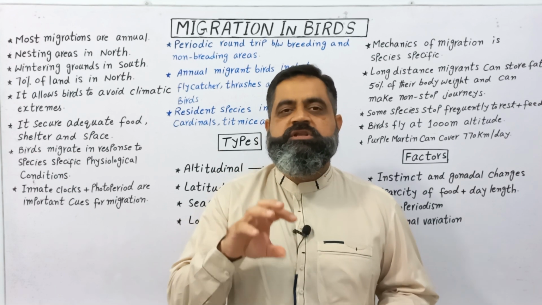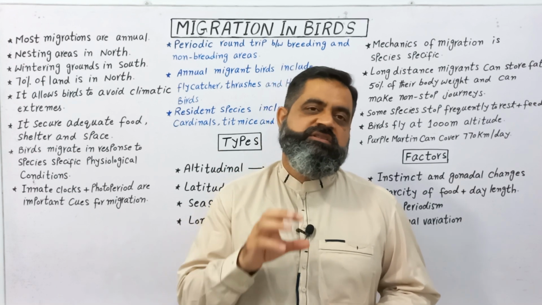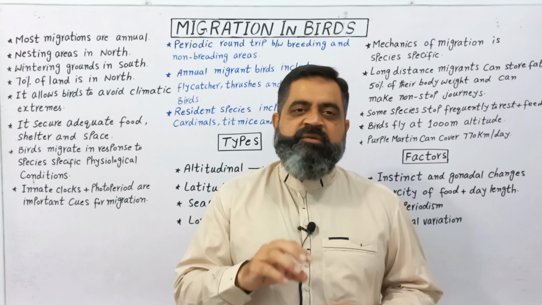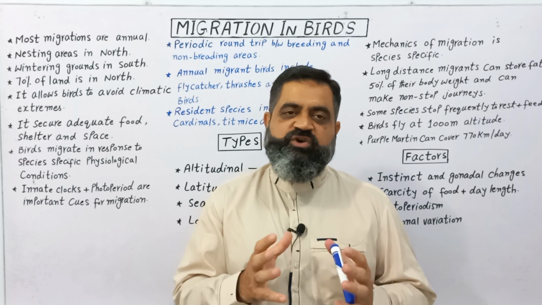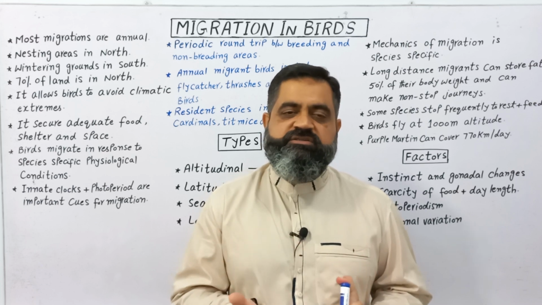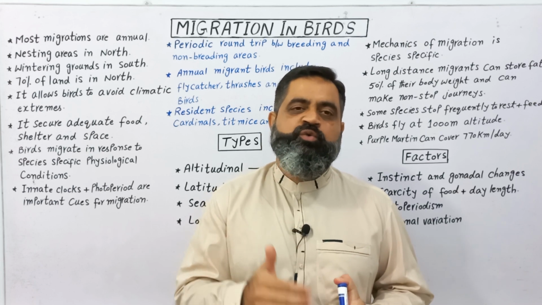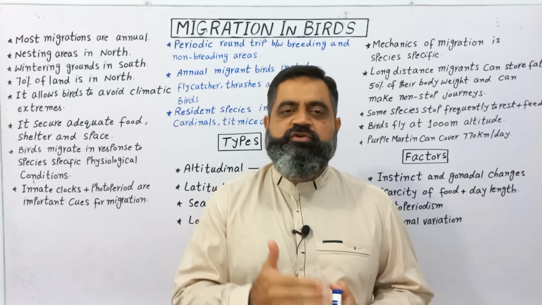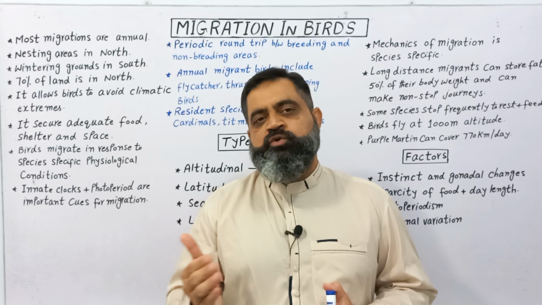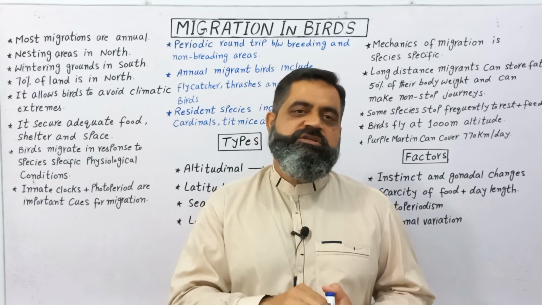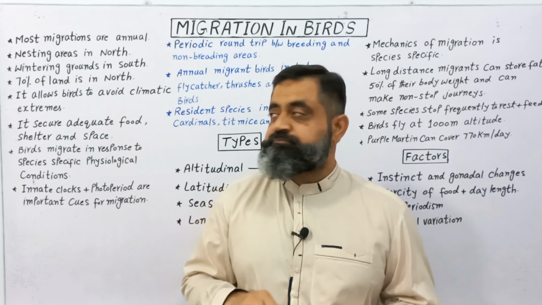So birds live in the northern areas where they breed. But when the breeding season is over and harsh weather like severe winter is coming, these birds migrate from the Northern Hemisphere towards the Southern Hemisphere to avoid the extremes of severe weather.